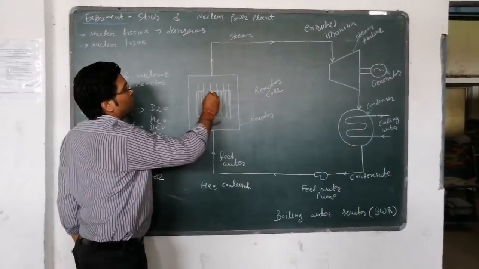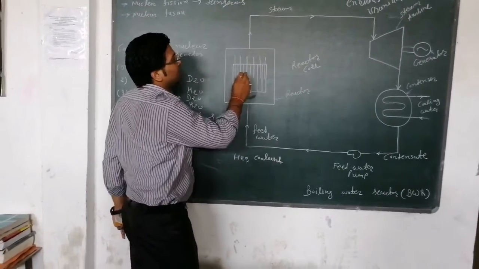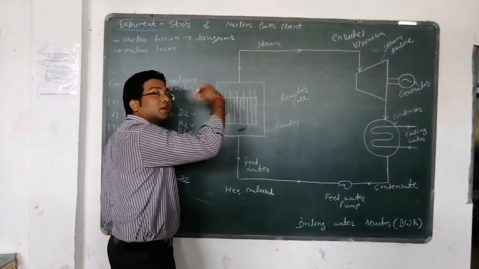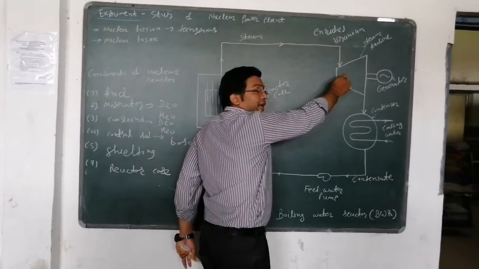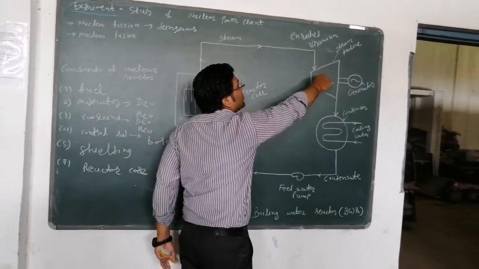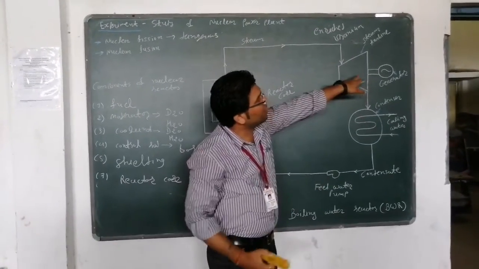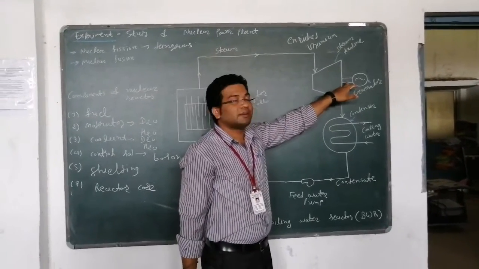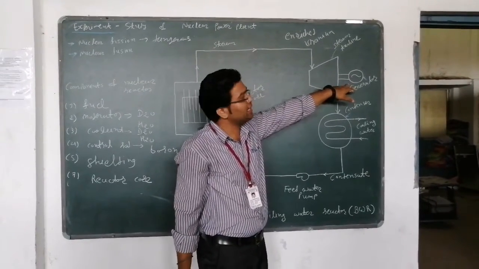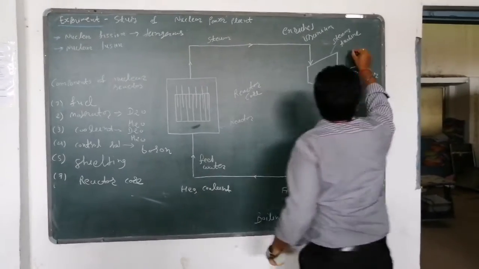So what happens here? When the chain reaction occurs, the coolant is converted into steam. This steam passes on to the turbine, and the steam turbine rotates, coupled with the generator. So here the mechanical energy is converted into kinetic energy, and after this the kinetic energy is converted into electrical energy.